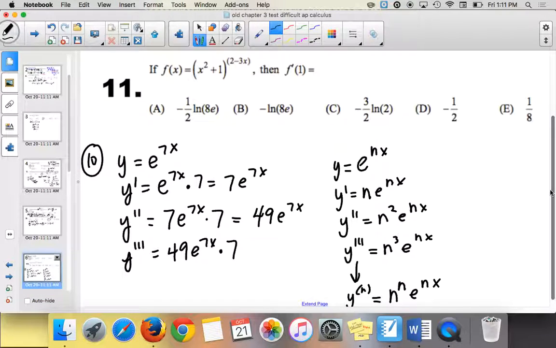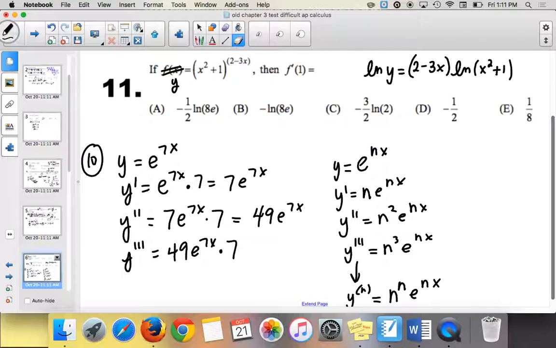Okay, and then the next one, so I have f of x equals x squared plus 1 raised to the 2 minus 3x. Okay, this is in the form like something with x raised to something with x. So if we have something with x raised to something with x, what do I have to do? Natural log. There's no other way to do that, right? So we take the natural log of both sides. So I replaced f of x with y. So I would have natural log of y equals 2 minus 3x can go to the front times the natural log of x squared plus 1.